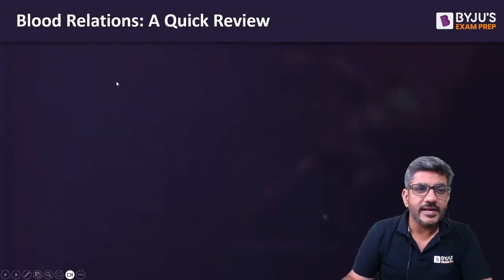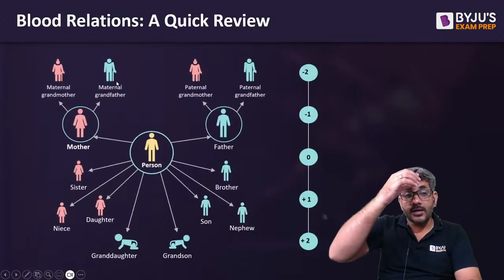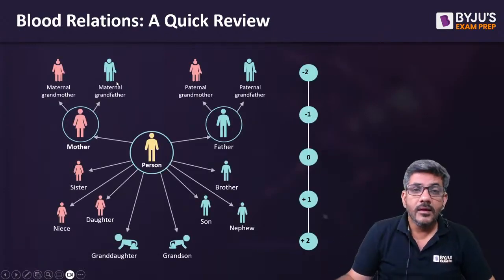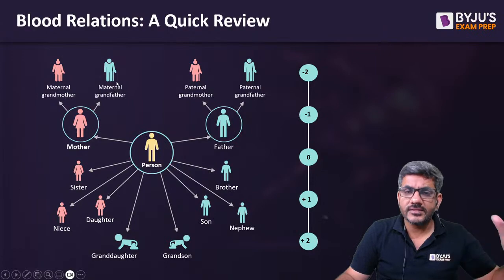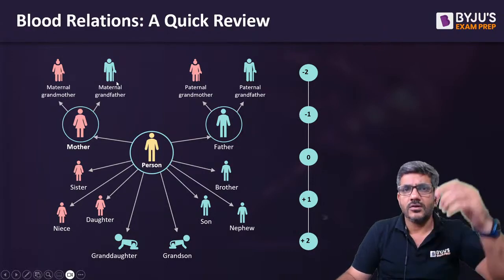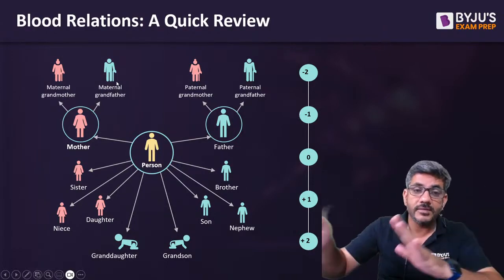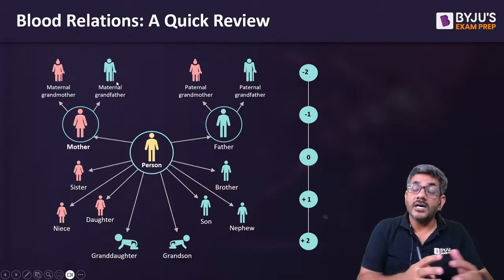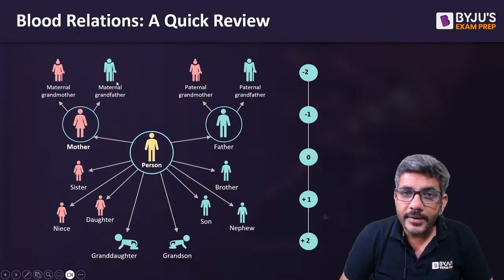Now I'll move on to the second one. If I talk about the blood relations, what all are there? Now we have seen these questions that A is the mother of the father of the daughter of the son of the husband of the wife of something something. That way it becomes a little tricky for us. So how do we deal with these questions?